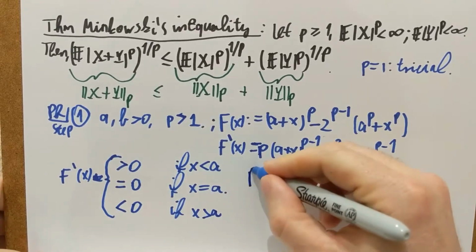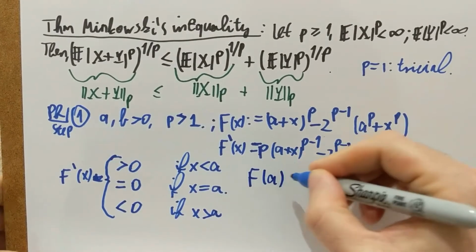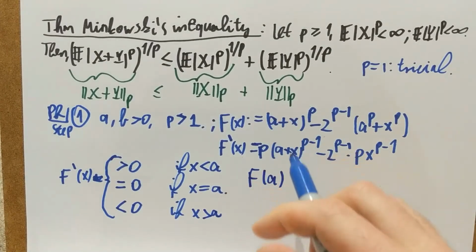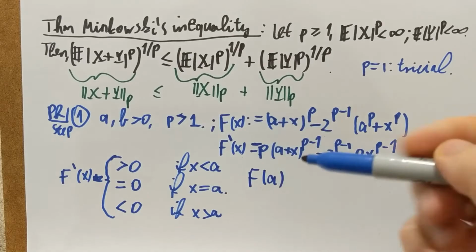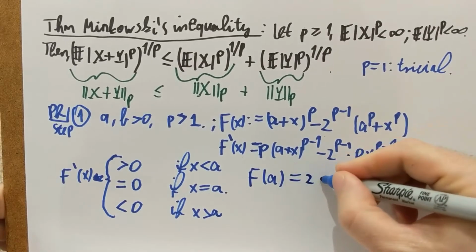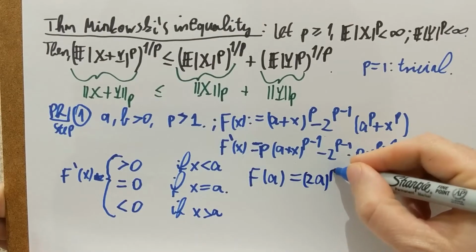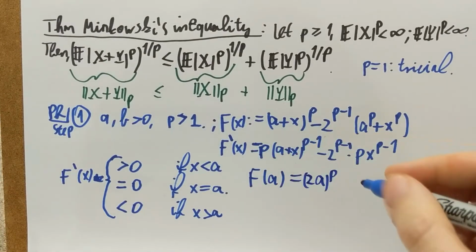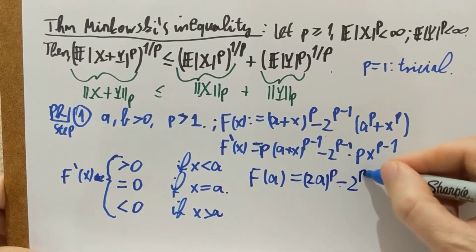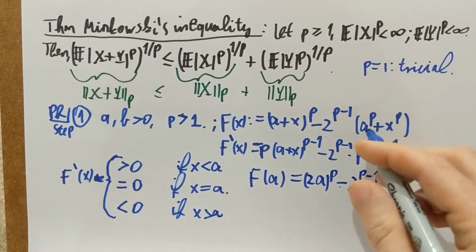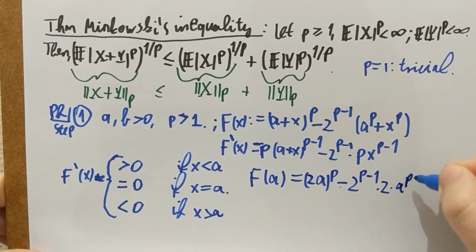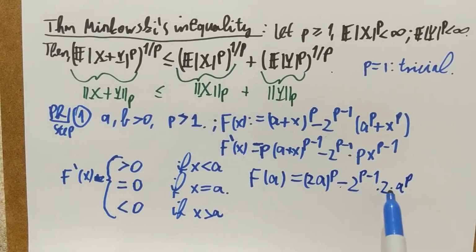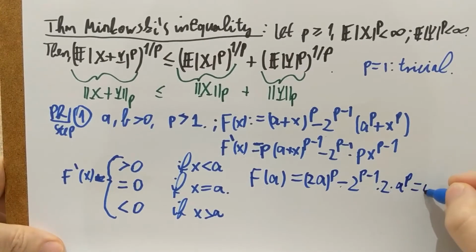And also, if I look at the function itself at a, without the derivative, just the function at a, what do I see? I see 2a to the p from the first bit, a plus a to the p, minus 2 to the p minus 1 times a to the p plus a to the p, so that's a 2a to the p. Again, terms cancel. I have 2 to the p, 2 to the p, a to the p, a to the p, they cancel, and I get a big 0.